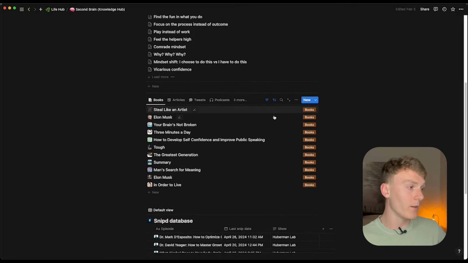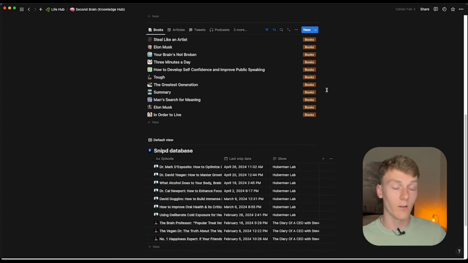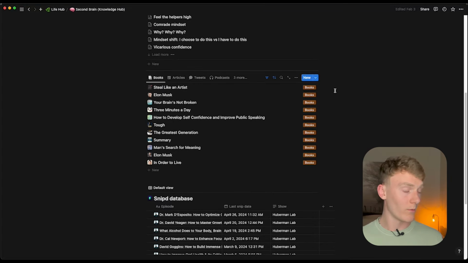And then down here, this is another part of the second brain. This is not going to be in the template itself. You'll have to add this because these are basically tools that I use to sync things. So this part here automatically syncs my notes from Kindle using a tool called Readwise. You can find this tool yourself and use it yourself. If you take a lot of notes with Kindle, it might be nice.